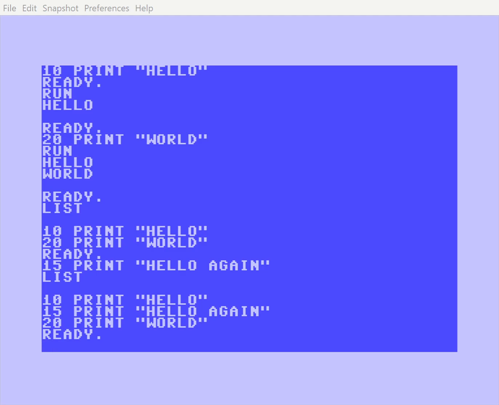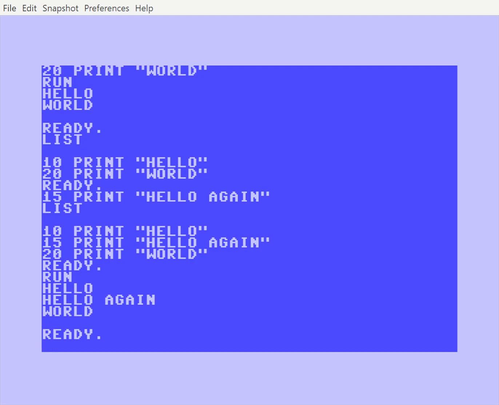And that's it for today. In this lesson, we learned how to use the print, list, and run commands, as well as how to structure a simple program.